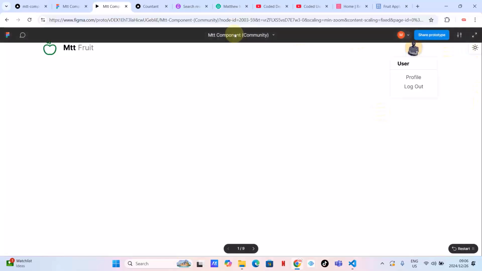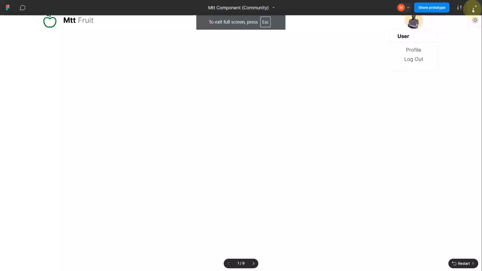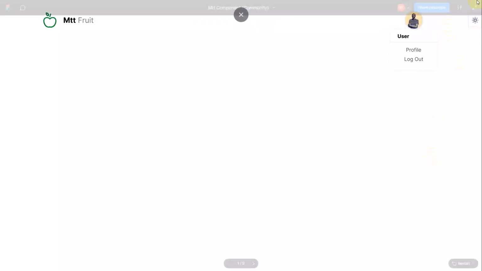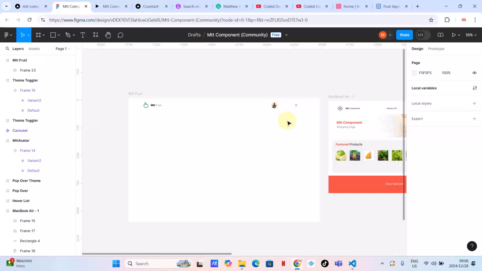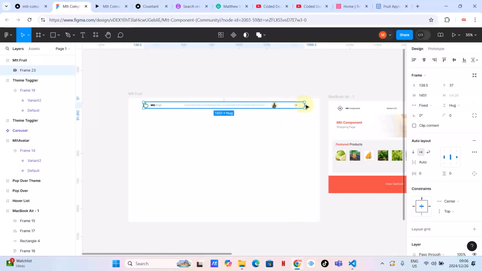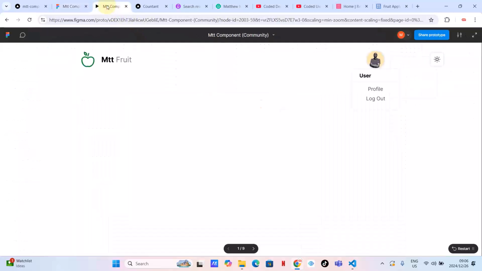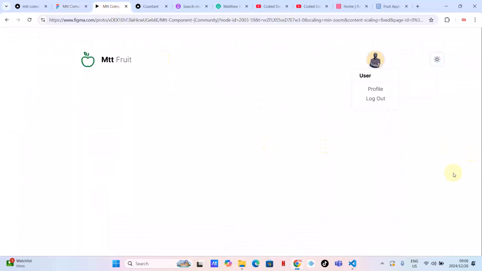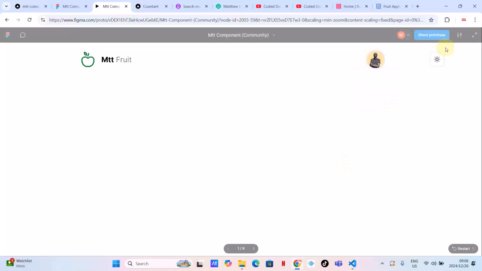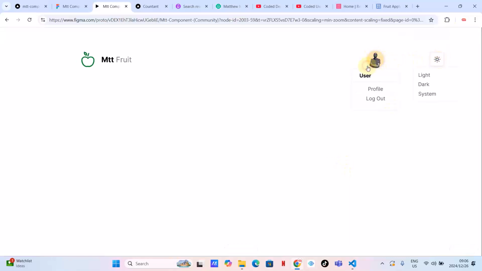Okay, still it's not visible. Let me maximize it and see. Yes, still it's not as visible as I want it to be. That's not much of a problem. Move it closer. Okay, and then down a little bit. Okay, let's save and let's see. Okay, I'm happy with this, guys, as you can see. So this is how you use this.